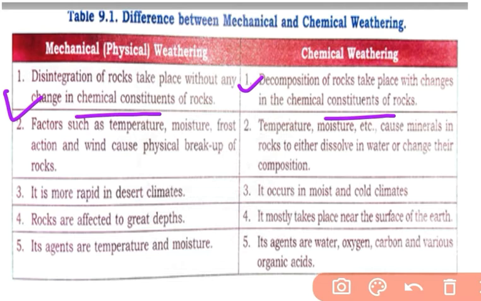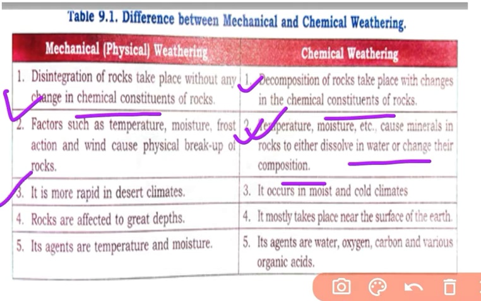The main factors of physical weathering are climatic agents like temperature, moisture, frost action and wind. They cause the physical breakup of rocks. But in chemical weathering, the foremost important factor is rainfall, so that minerals in rock either dissolve in water or change their composition. So this is very much needed.